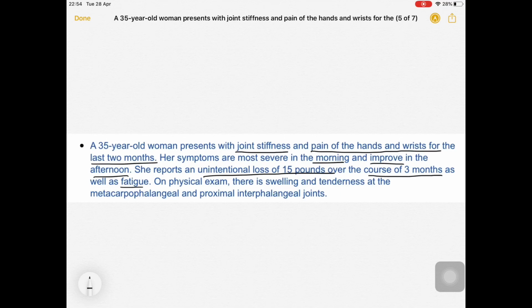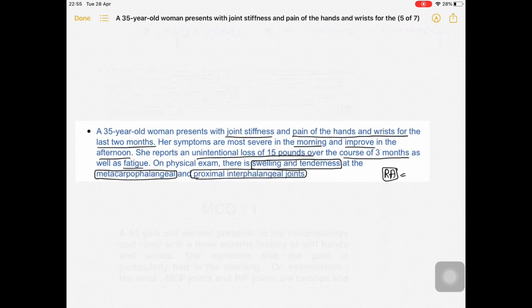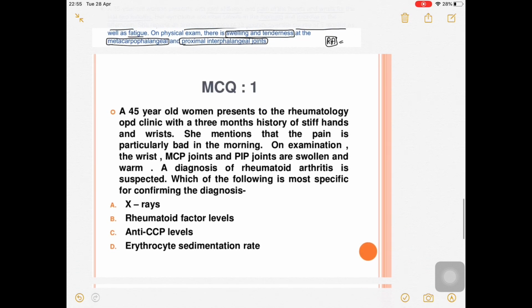Physical examination shows swelling and tenderness at the metacarpophalangeal and the proximal interphalangeal joints. Again, what is the diagnosis? Yes, rheumatoid arthritis. So this is the language of the question which you might come across as far as rheumatoid arthritis is concerned. Let's look at the next MCQ.